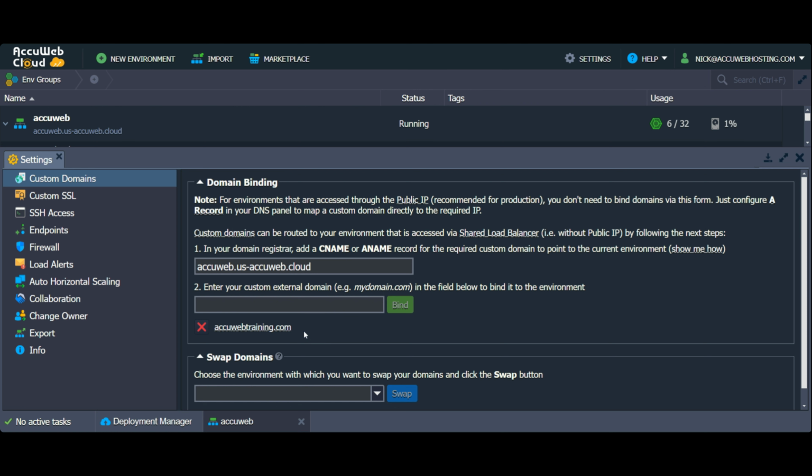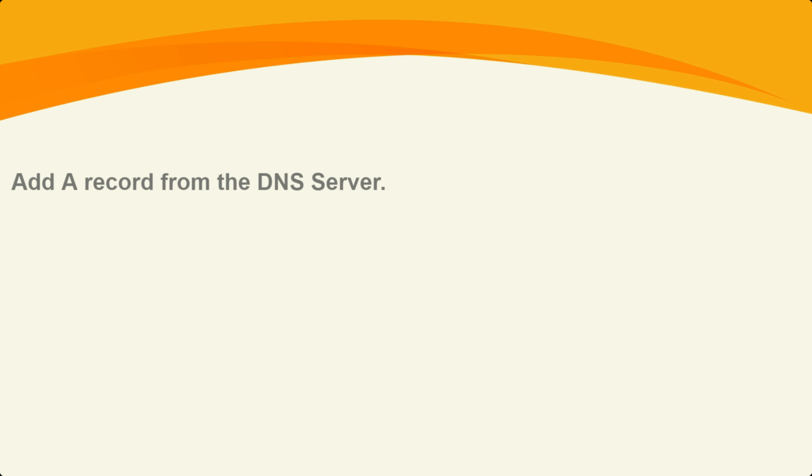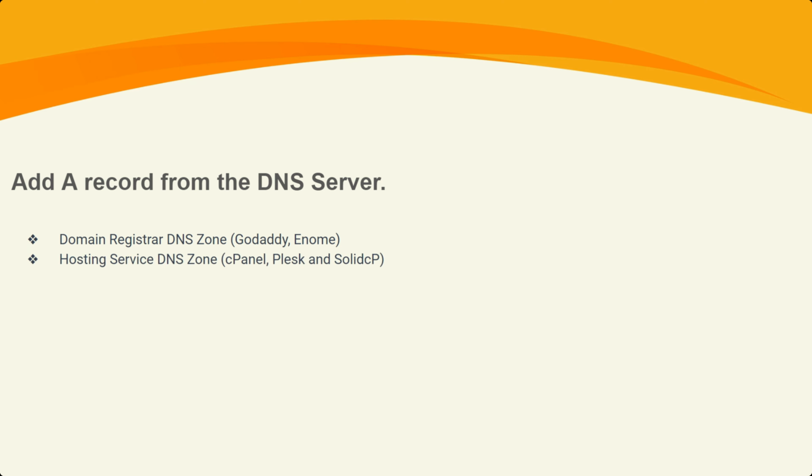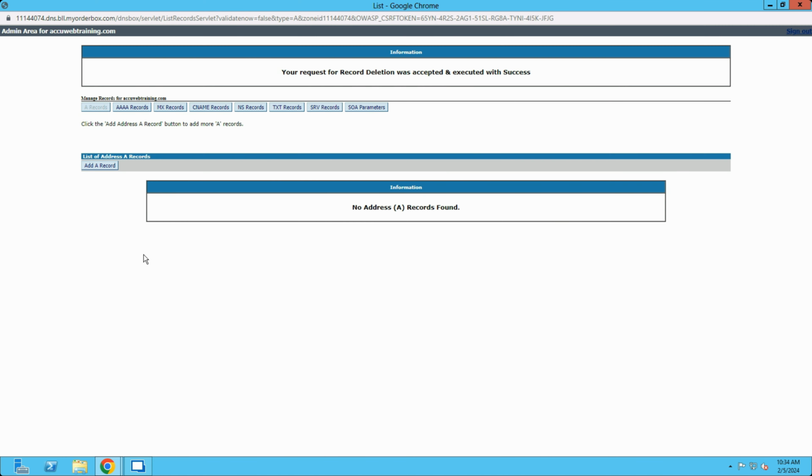You can also bind more than one domain or subdomain to your environment. After that, go to the DNS zone of your domain name. It should be a domain registrar DNS zone, hosting service DNS zone, or third-party DNS zone such as Cloudflare. It depends on whose DNS zone or DNS server you are using for your domain name. Here, we are using the domain registrar DNS zone for the domain AccuWebTraining.com, so we are going to add the A record from there.